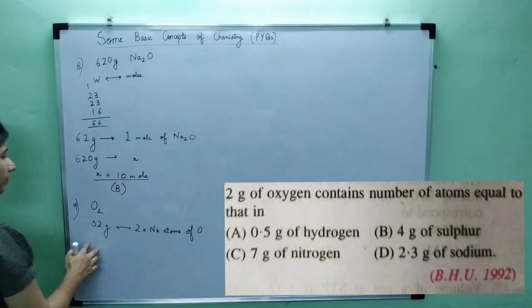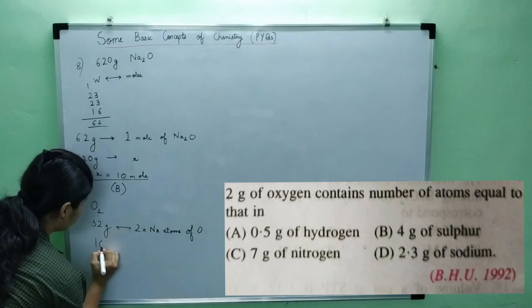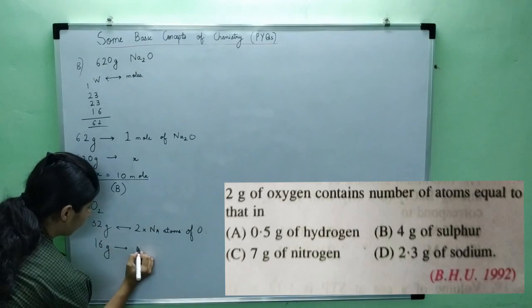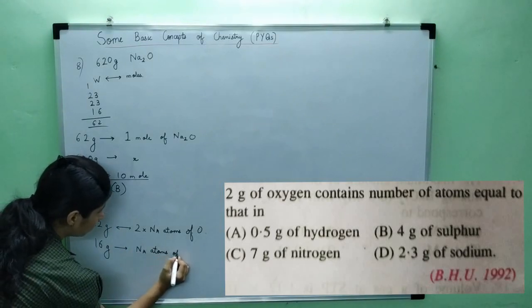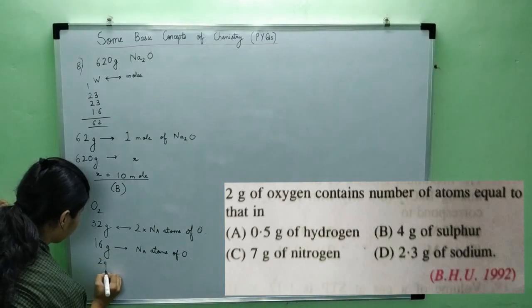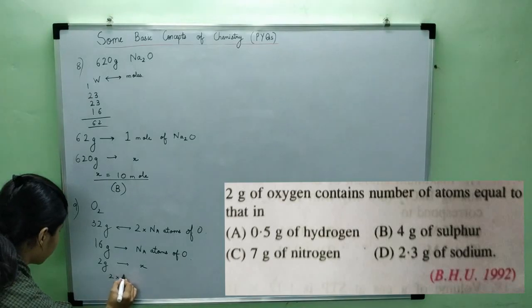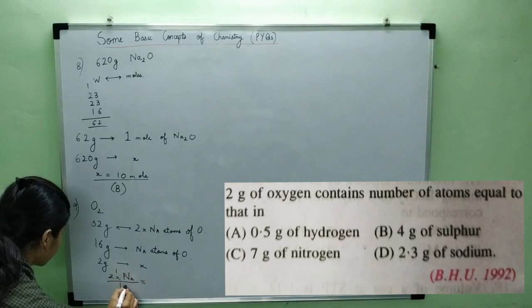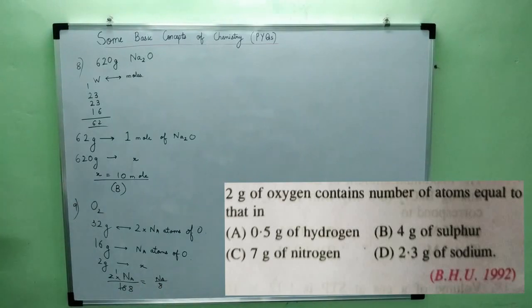Okay. So 2 into Na atoms of oxygen, or you can directly write, if you write this half of it, so this will be 16 grams contains Na atoms. So the molecular weight contains Avogadro number of atoms of the molecule. Okay. So 16 grams contain these many number of atoms. So how much will 2 grams contain? Okay. So this is X. So we cross multiply. So what do we get? 2 into Na upon 16. So this is 1 upon 8. So Na upon 8. Right? Na upon 8 atoms.